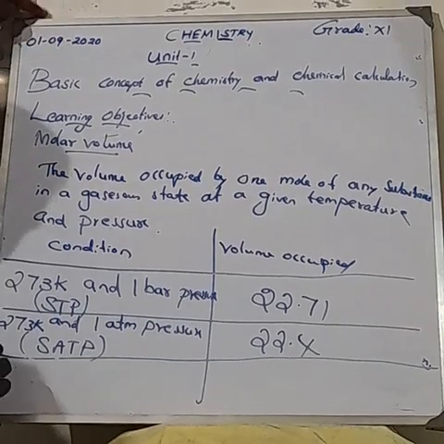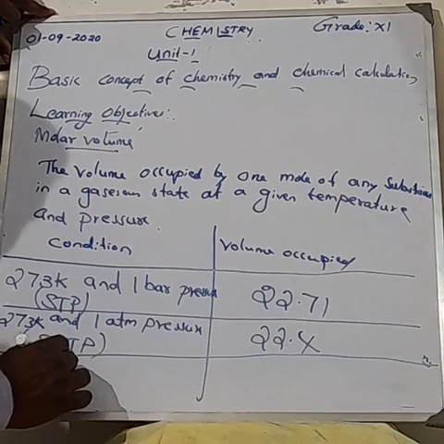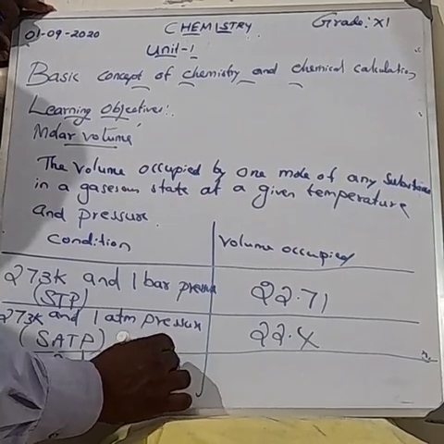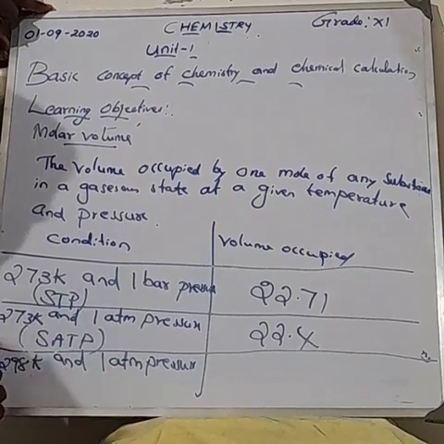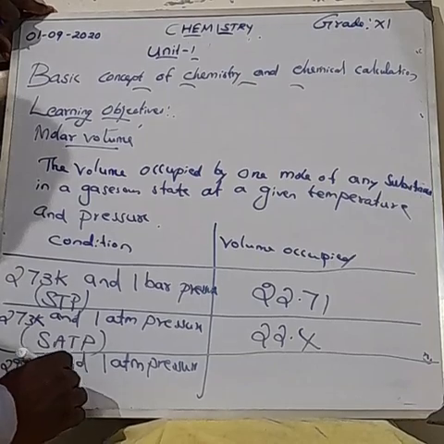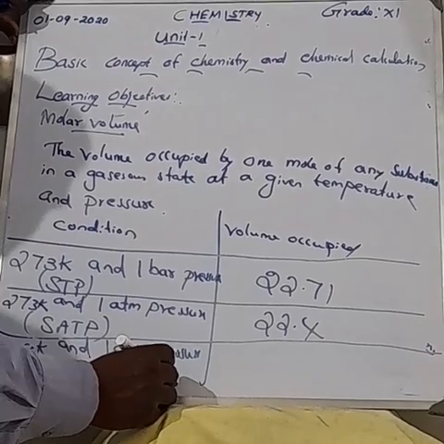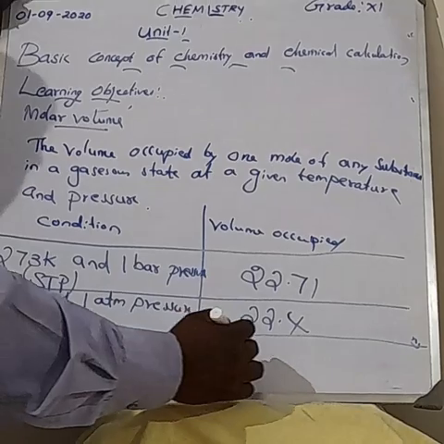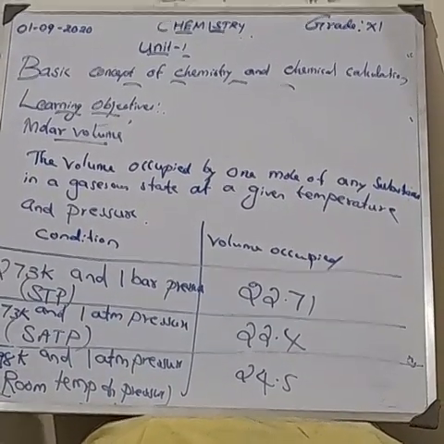Next, at 298 Kelvin and 1 atmospheric pressure, that is room temperature and pressure. This condition is room temperature and pressure. The value at 298 Kelvin is 24.5. The volume occupied by the condition. What are the conditions?